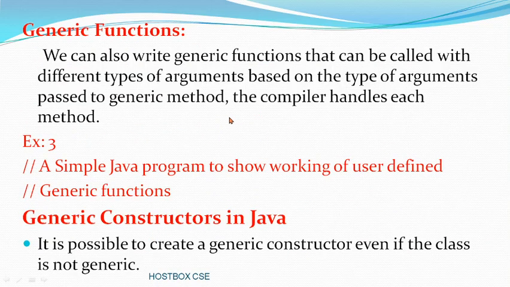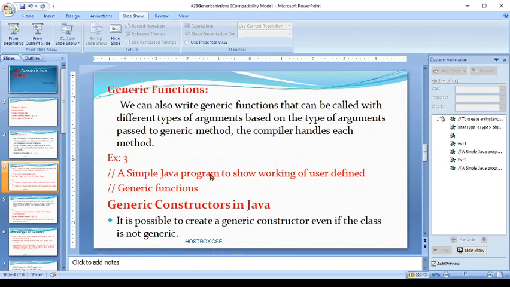So remember, in a generic function you can write a method that can be called with different types of arguments, and the compiler easily handles this. A simple program shows the working of a user-defined generic function, followed by generic constructors. It is possible to create generic constructors even if the class is not generic. So let's go for an example of generic function and generic constructors.